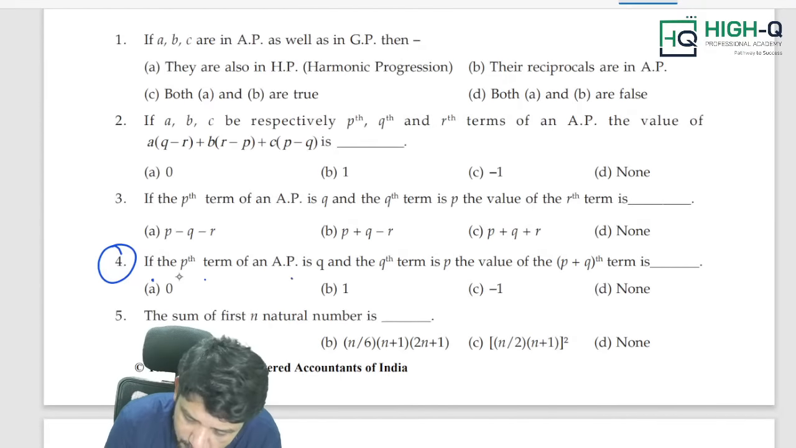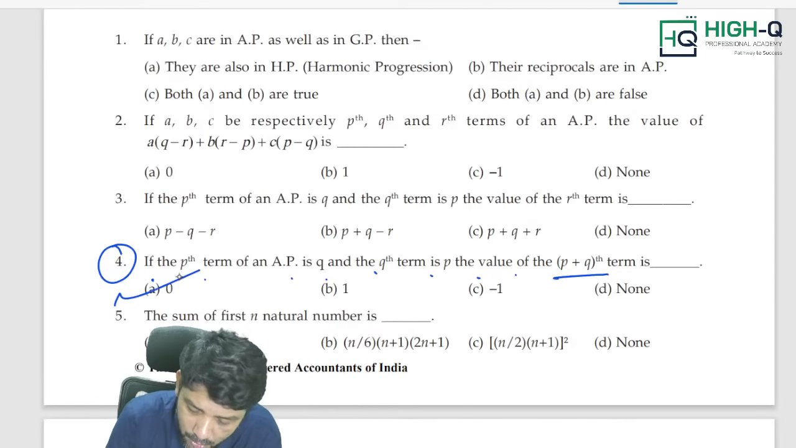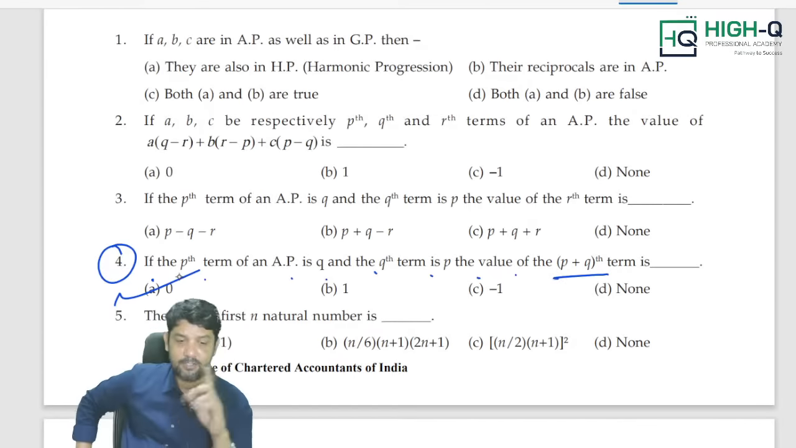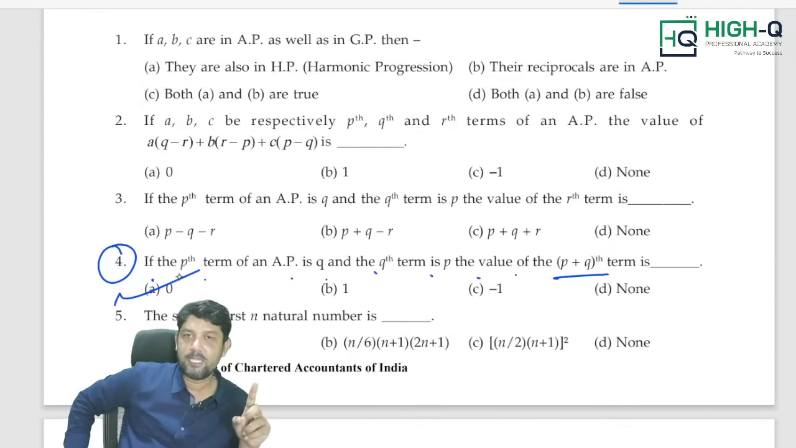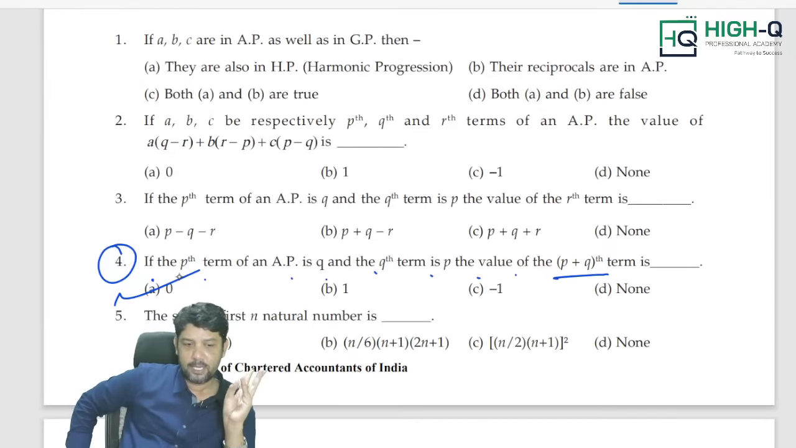If the pth term of an AP is q and the qth term of an AP is p, then what is the (p plus q)th term? Always 0. Just remember this. If the mth term is n and the nth term is m, then the (m plus n)th term is 0. Simply follow that rule.